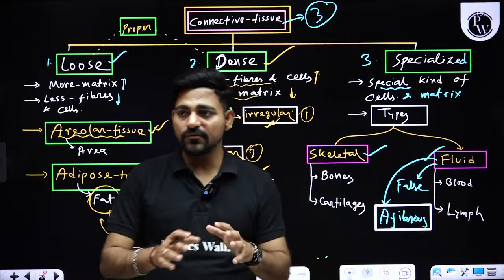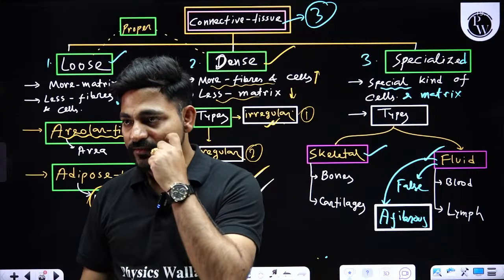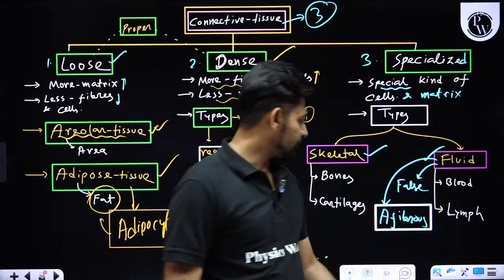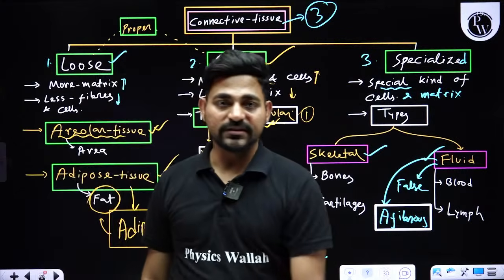Afibrous means there is no fibrous, there is no fiber. Well, I am coming with that. Dipti, the diagram of heart, I am coming with that. Right now I am discussing the topic of animal tissue, right.